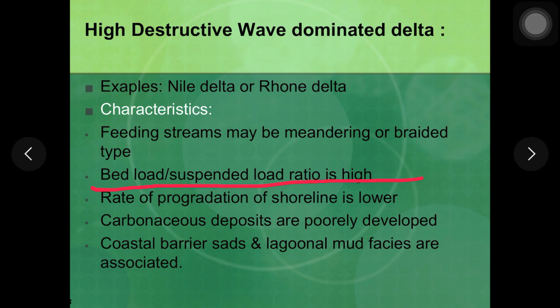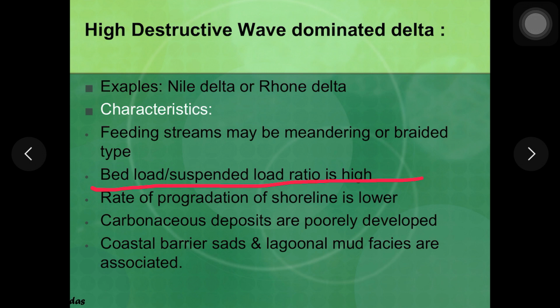So these marine dominated deltas, as you know, are influenced by the marine conditions or marine action, and due to this the progradation of the shoreline towards the seaward side is not that extensive as in case of high constructive deltas.